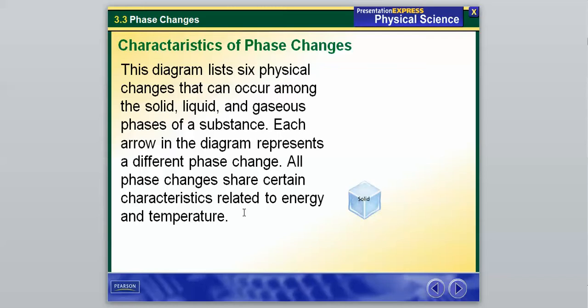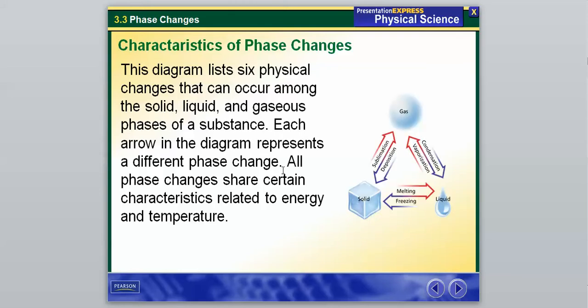Here we have a diagram that lists the 6 physical changes that occur among the solid, liquid, and gaseous phases of each substance. Each arrow in the diagram represents a different phase change. So we will get those all going right there. And as you can see, all phase changes share certain characteristics related to energy and temperature. This is a really important picture right here.